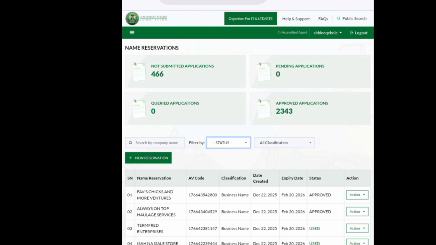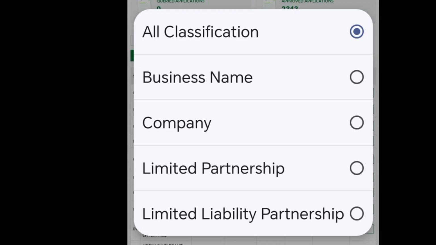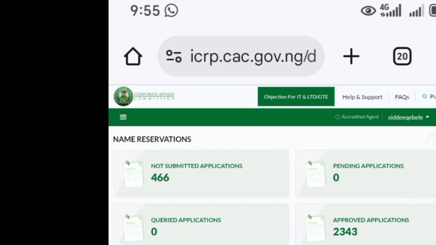And if you come to the next one, which is all classification. All classification means the business name, company name, limited liability partnership. You see it under the classification. Now, once you are done with this particular interface, if you don't know, let me tell you that this first interface is different from the interface you'll be using for your registration.